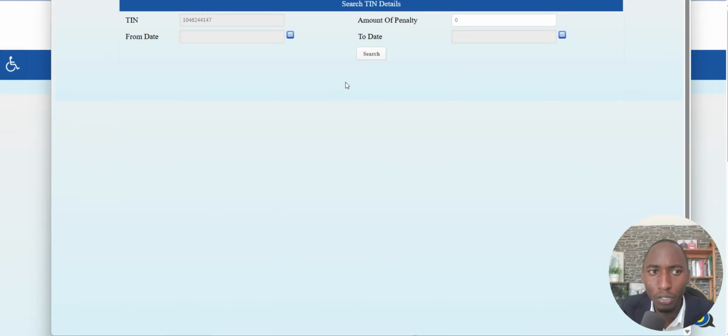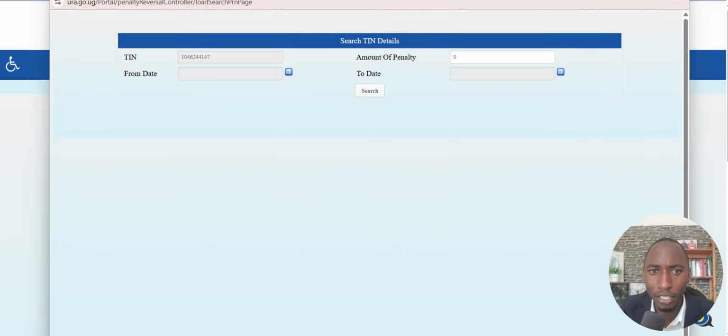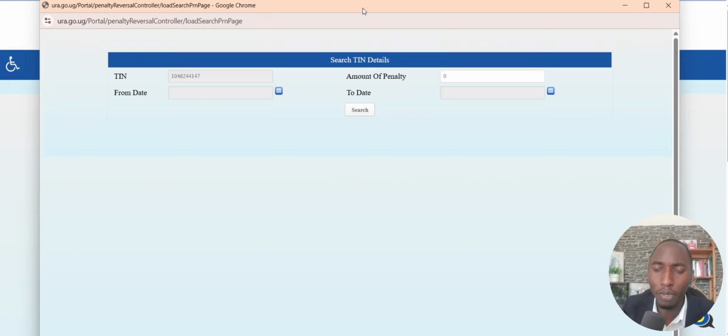Also, what I didn't tell you is that they send you an email after you have filed. If you delayed to file the provisional tax return or the annual tax return, but then you eventually file late, then they will automatically send you this notice that you have a penalty to pay for filing these tax returns late. So in that email, you will see the amount that is demanded from you via the penalty clause, and then you will be aware of how much you have to pay.